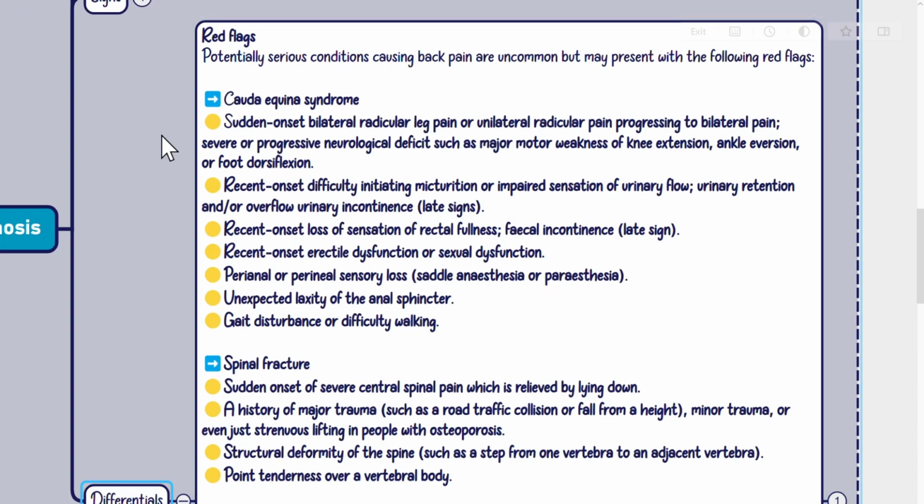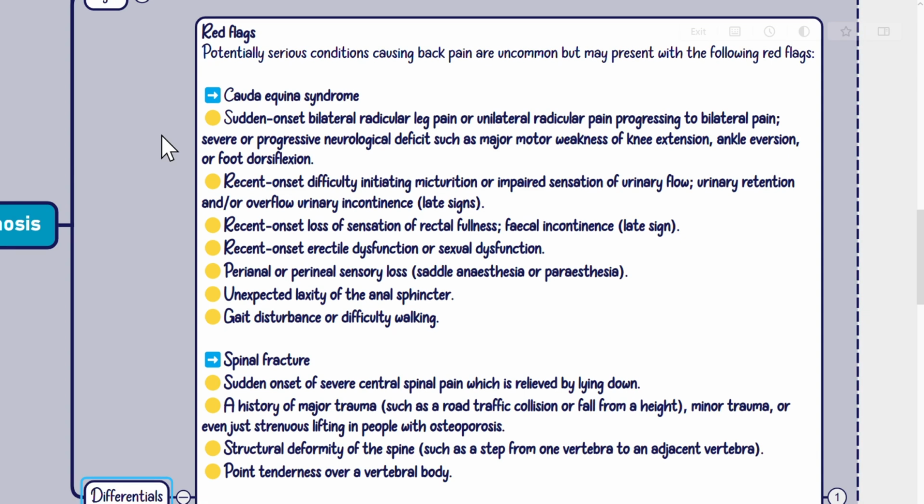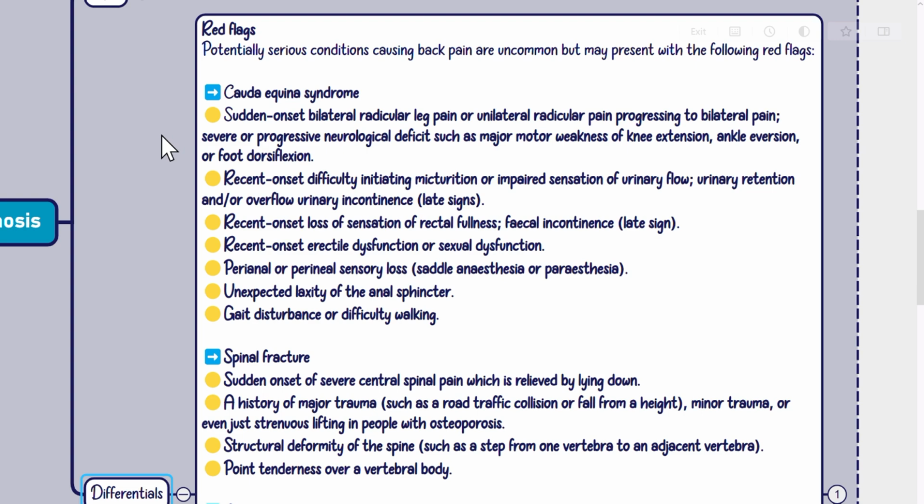Red flags. Potentially serious conditions causing back pain are uncommon but may present with the following red flags. Cauda equina syndrome: sudden onset bilateral radicular leg pain or unilateral radicular pain progressing to bilateral pain. Severe or progressive neurological deficit such as major motor weakness of knee extension, ankle eversion, or foot dorsiflexion. Recent onset difficulty initiating micturition or impaired sensation of urinary flow. Urinary retention and/or overflow urinary incontinence, late signs.